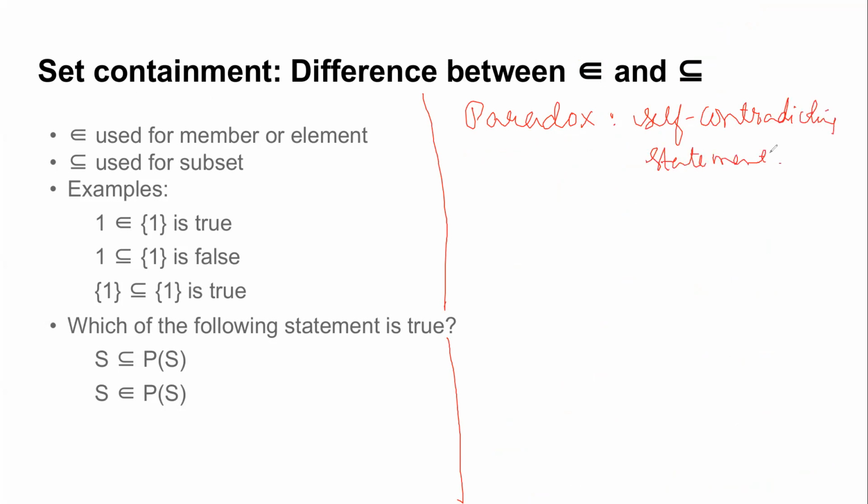I'm sure in your physics you might have seen a lot of paradoxes. Have you ever heard about the very famous paradox called the liar paradox? In general, a paradox is something which is self-contradicting, that means it contradicts the statement itself. Like the liar paradox: suppose I am lying. What does it mean? What do you infer if I say I am lying?